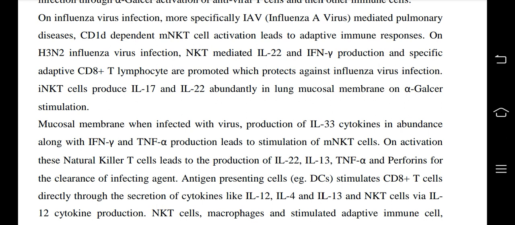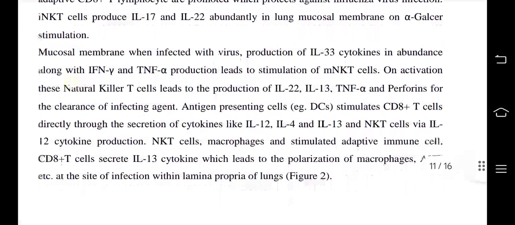Mucosal membrane, when infected with virus, production of IL-33 cytokines in abundance along with IFN gamma and TNF alpha production leads to stimulation of MNKT cells.